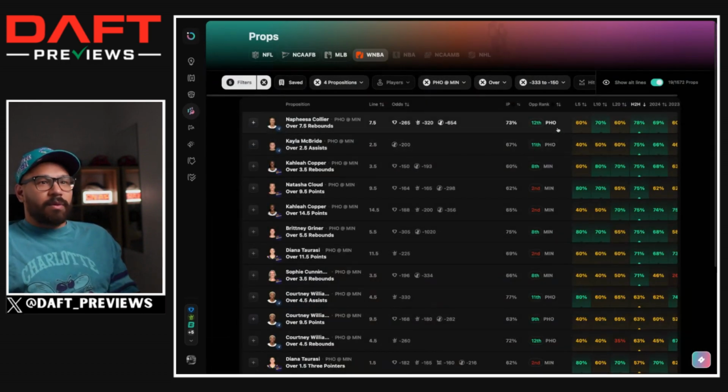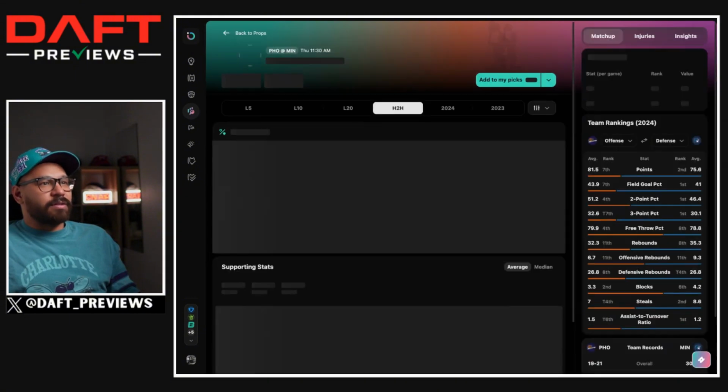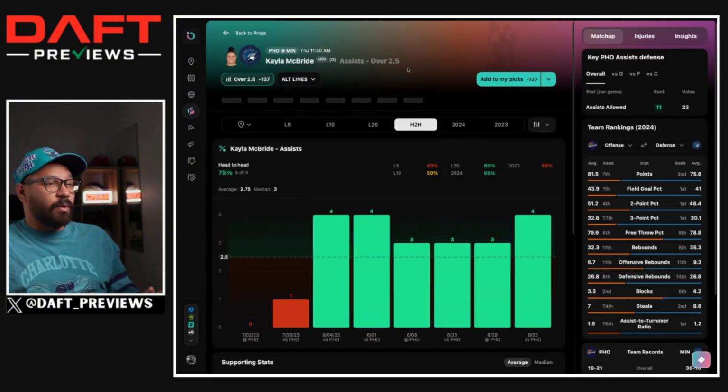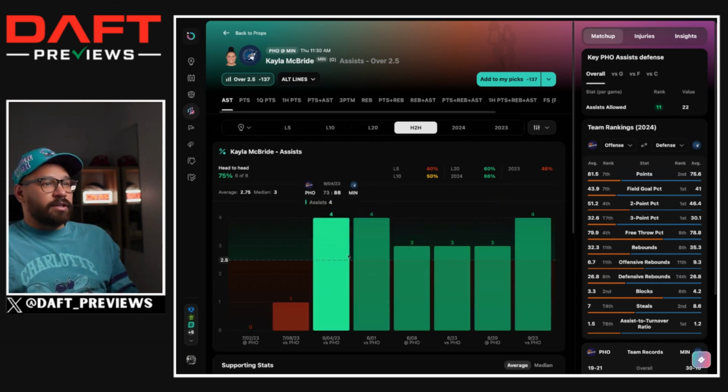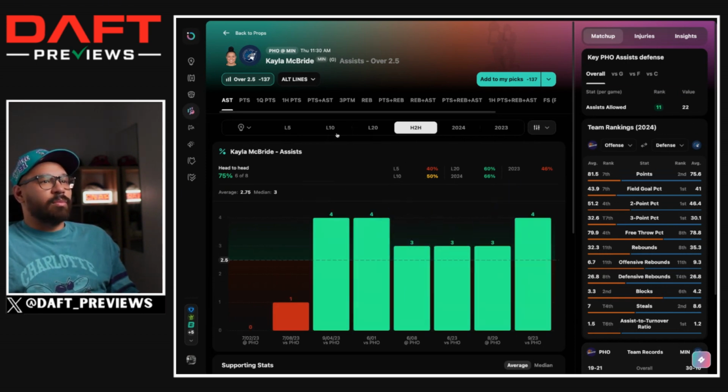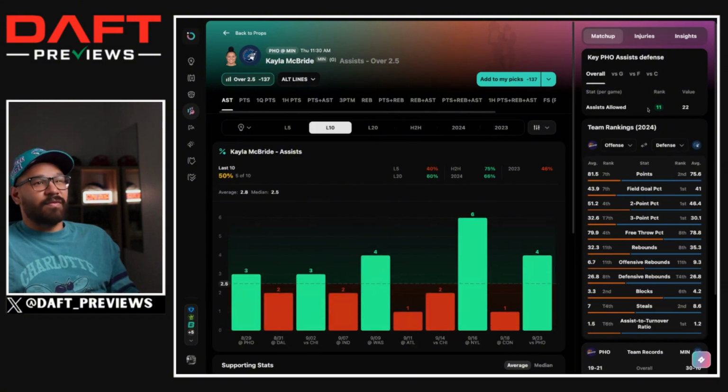The next one we have is Kayla McBride, over 2.5 assists. Now, I already know the lowest one I can take is 4 assists, so probably this one doesn't work for me, but the 2.5 assists looks great. She's hit this in 6 straight games against the Phoenix Mercury. Last 10, she's only hit this in 50% of the games. This Mercury team does give up a whole lot of assists, though. So I know I can't add Kayla McBride.